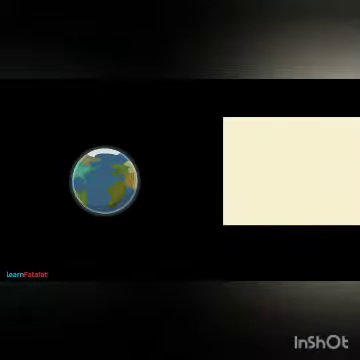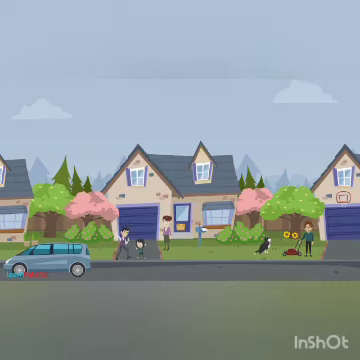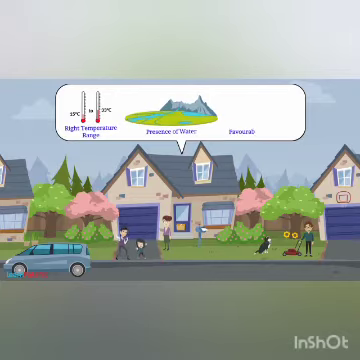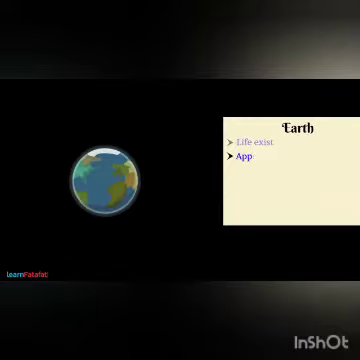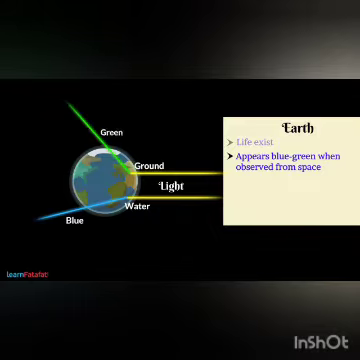Earth. The only planet in the solar system having life is Earth. Life exists on Earth because of the right temperature range, presence of water, and the favorable atmosphere along with ozone layer. Earth appears blue-green when observed from space. It is because of light reflected from the water is blue and from the ground light reflected is green.